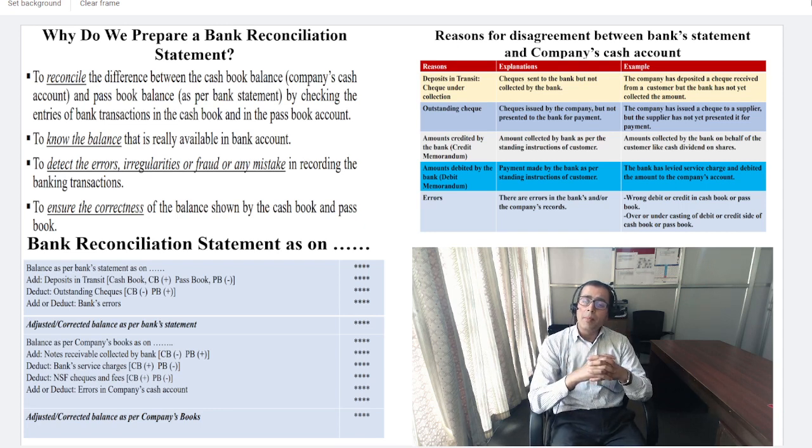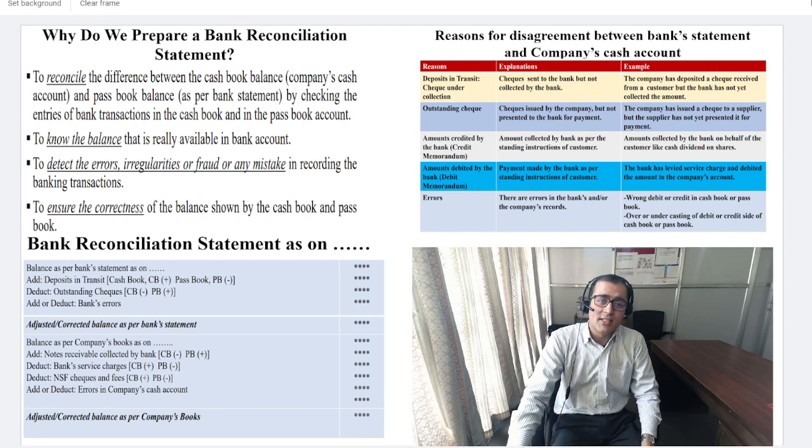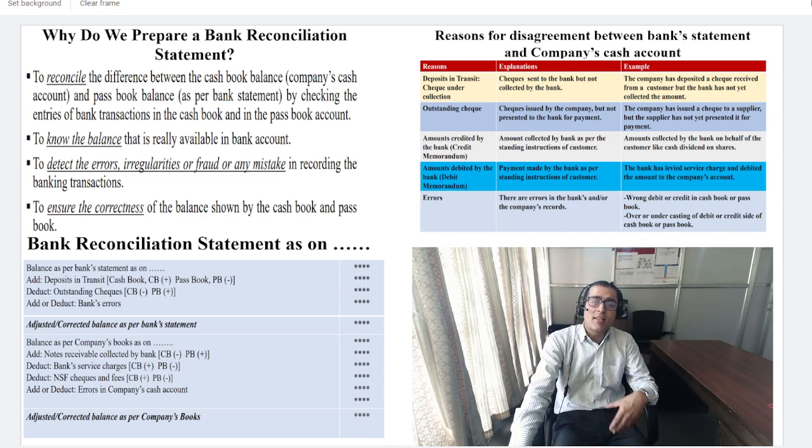that bank statement and our records, we have to prepare a reconciliation statement, which is called the bank reconciliation statement, friends. Simply, we can say that we try to reconcile between the balance as per cash book, that is the company's account, and the balance as per passbook, that is the bank statement.